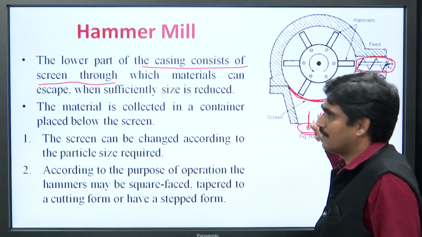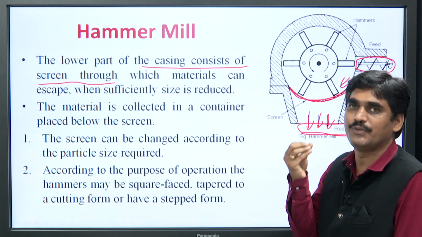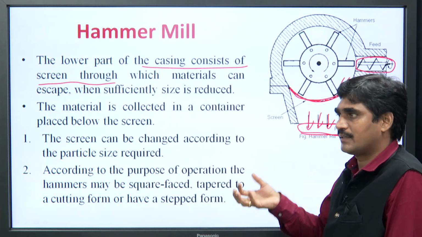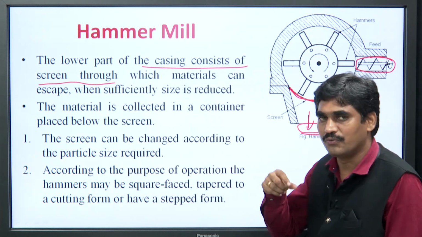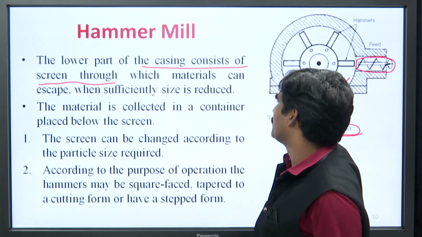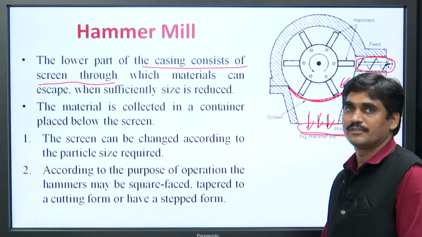We can change the screen depending upon the size and shape of product we want. It can be circular, square, rectangular, oval, all different types of shapes of screens can be used for collection of the products.